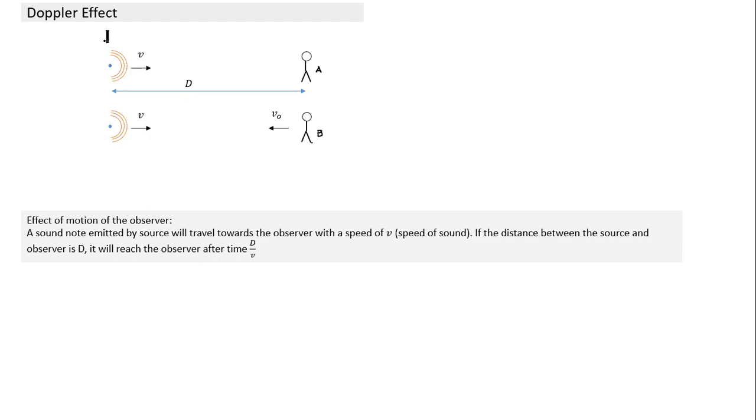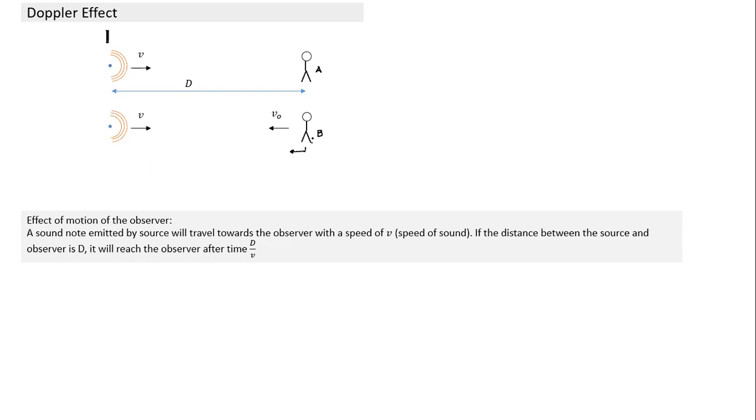So we create a sound note by hitting a key on the piano. Tunk, the sound is made here. Both these people initially were at the same distance. A was at rest, B was in motion. Who will hear the sound first? Tejas? Yes, sir. Who will hear the sound first? B, right, sir? Why? Because he's moving towards the source.